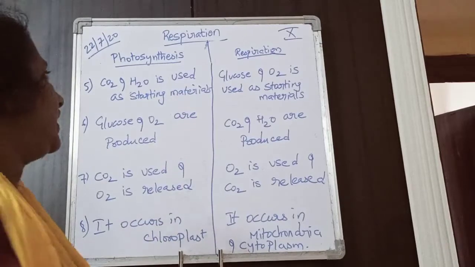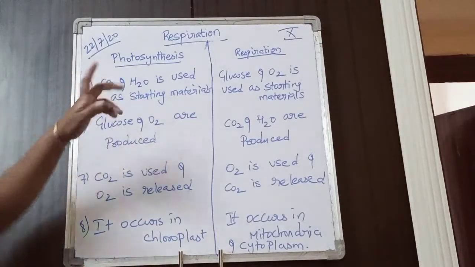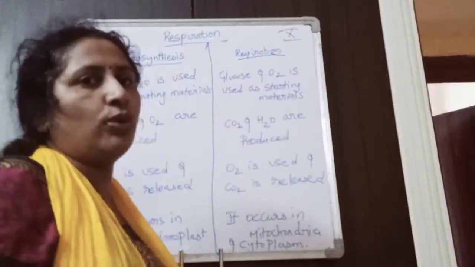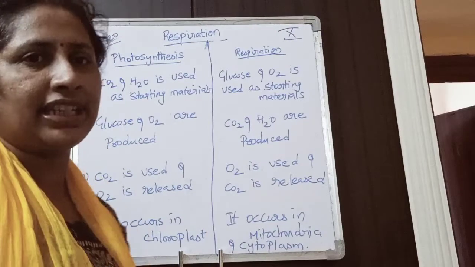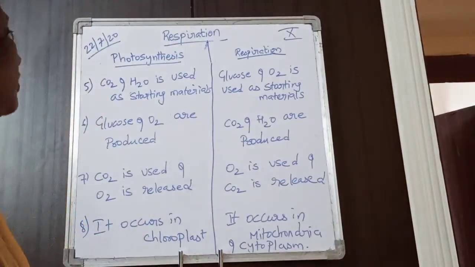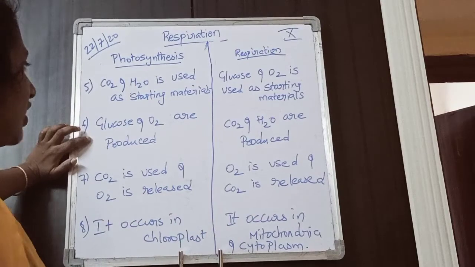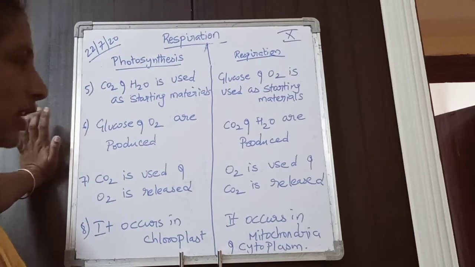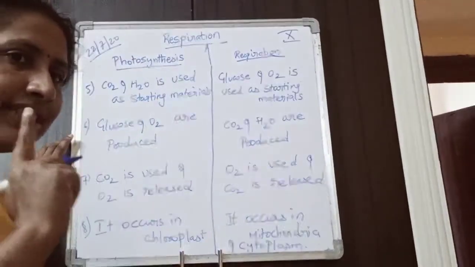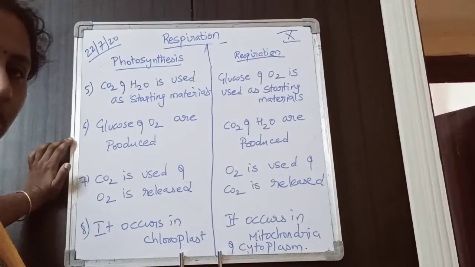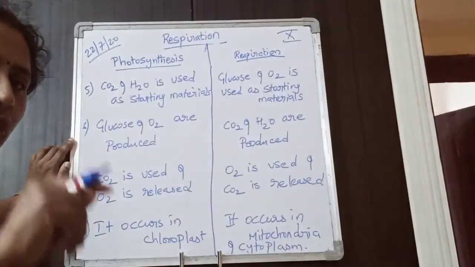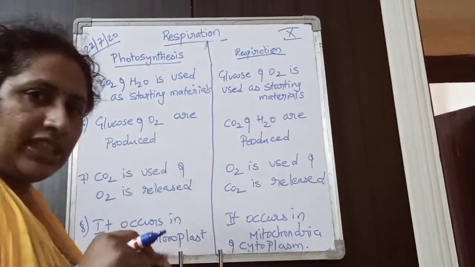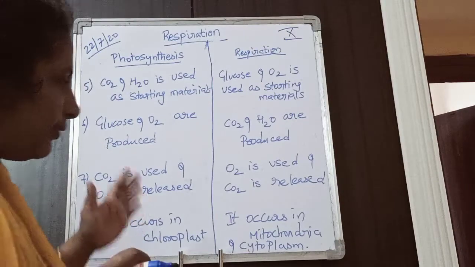The next point is that carbon dioxide and water are used as starting materials in photosynthesis, whereas in respiration, glucose and oxygen are used as starting materials. The end products in photosynthesis are glucose and oxygen. Remember the equation: carbon dioxide plus water in the presence of sunlight and chlorophyll gives rise to glucose plus oxygen plus water. So glucose and oxygen are produced at the end of the reaction in photosynthesis.